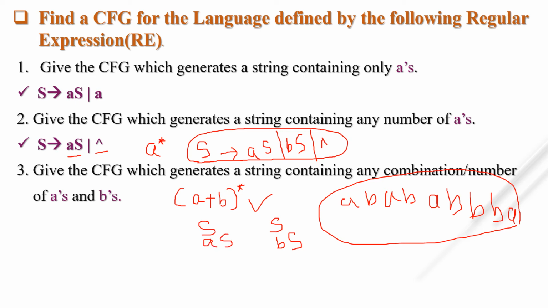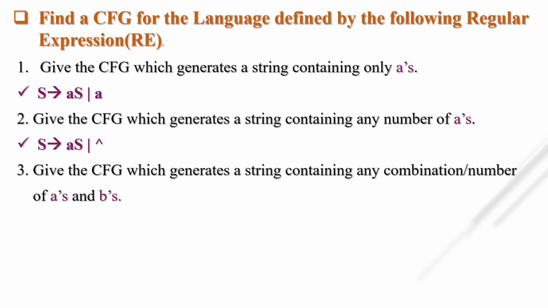And if you have a string which contains next terminal as a B, then simply instead of S, what you have to take? BS. And the process continues until you reach the particular string that we already saw in the derivation. So this is a perfect CFG for a string containing any combination of A and B.